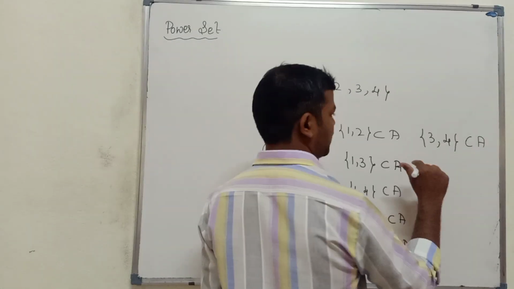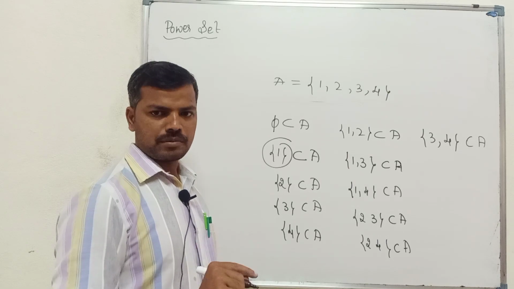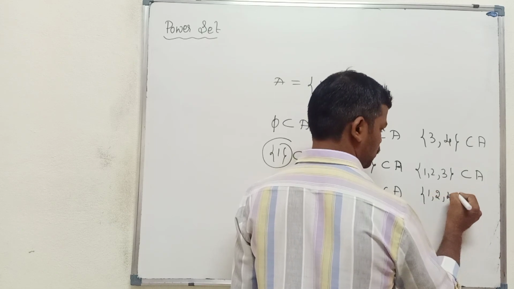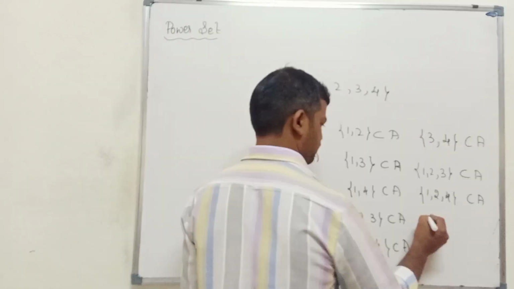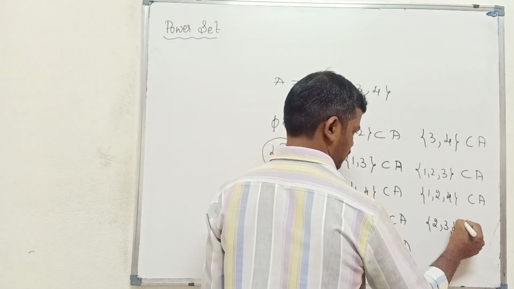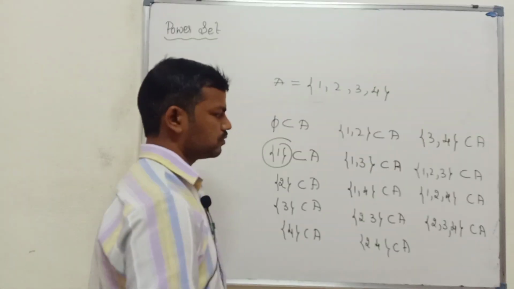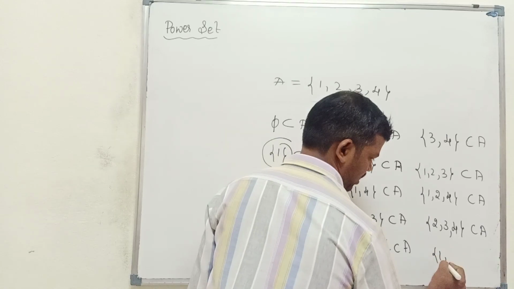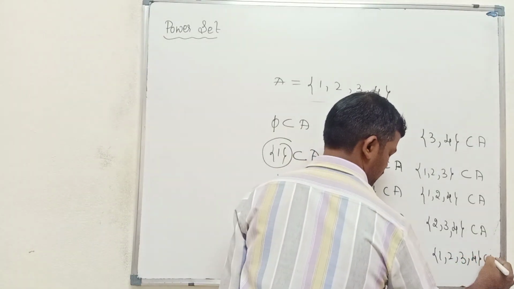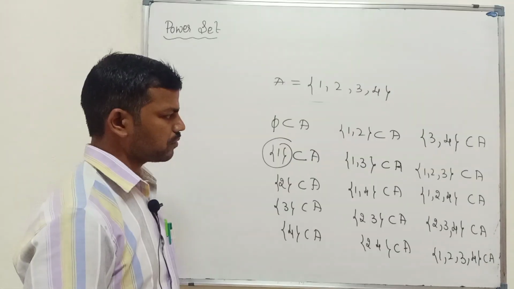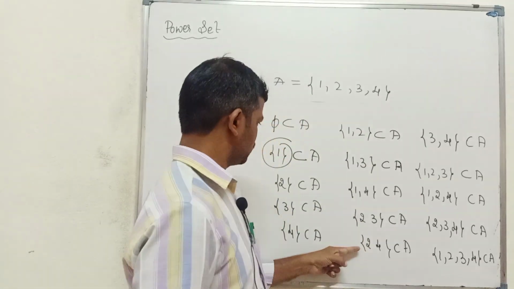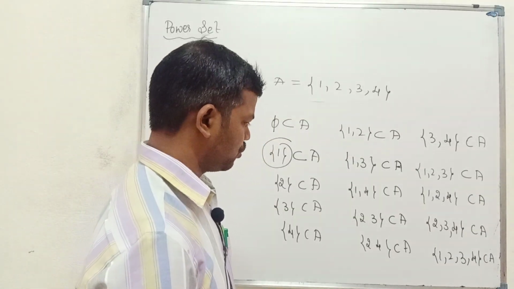Next we come to 3 elements. The 2-element sets are done, so which 3-element sets? 1 2 3 is a subset of A. Next 1 2 4 is a subset of A. Next 2 3 4 is a subset of A. Next, 1 2 3 4 is also a subset of A. Let's see how many we have: 1, 2, 3, 4, 5, 10, 15. We have missed one.